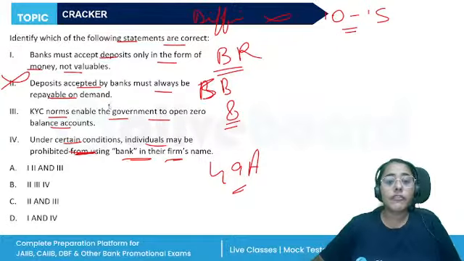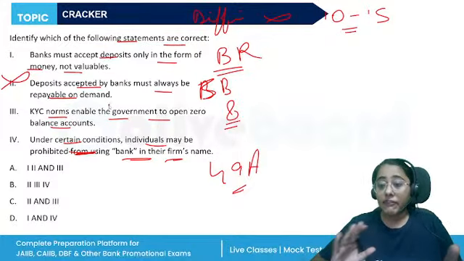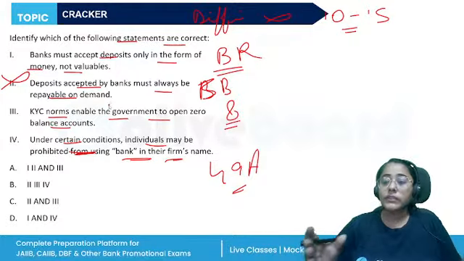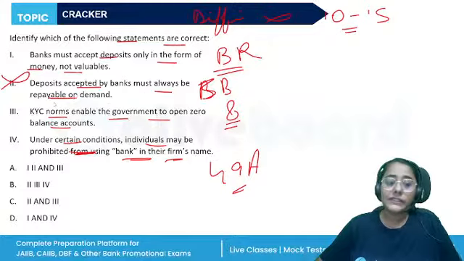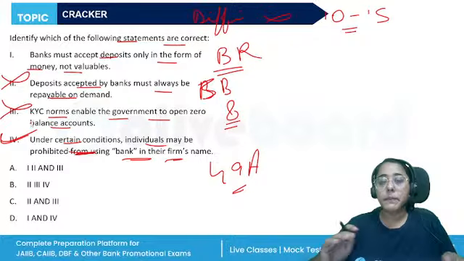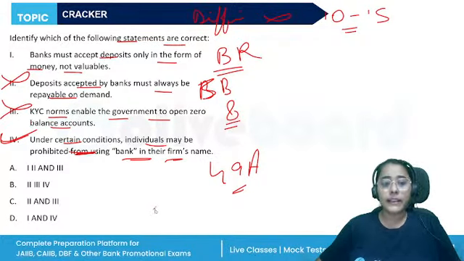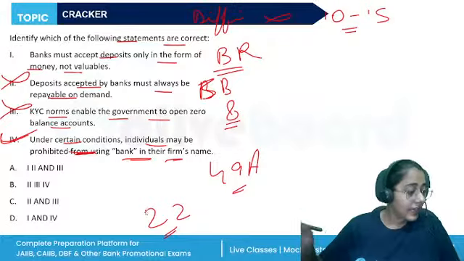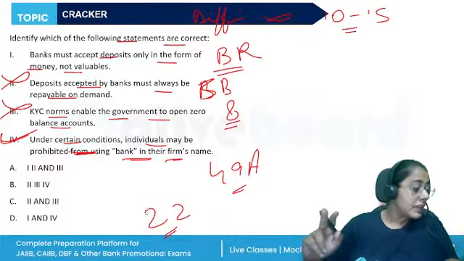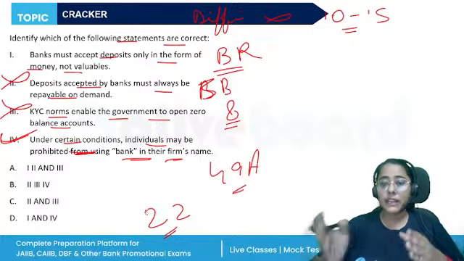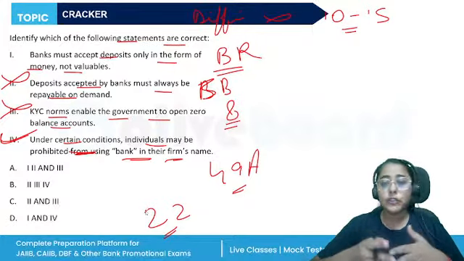KYC norms enable the government to open zero balance account. KYC norms are meant for proper identification. The accounts will be opened for the persons who are fulfilling these certain conditions. So statement 3 is incorrect. And the fourth statement, yes. When banks are starting their banking business, when they're getting their license under section 22 of the Banking Regulation Act, another important section, the license is to be obtained from RBI. So under this section, once they get the license, they have to use the term bank, banker, banking as a part of their name. No other firm can use this name.